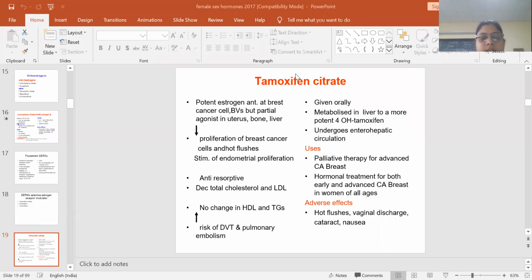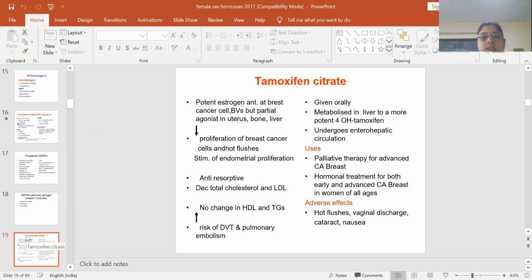In the liver, it is protective. At blood vessels, it is an agonist, so it can lead to thromboembolism in the blood. It does not have any effect on HDL and triglyceride level. Uses are in the treatment of carcinoma of breast. Hot flushes, vaginal discharge, and cataract are the side effects of tamoxifen citrate.